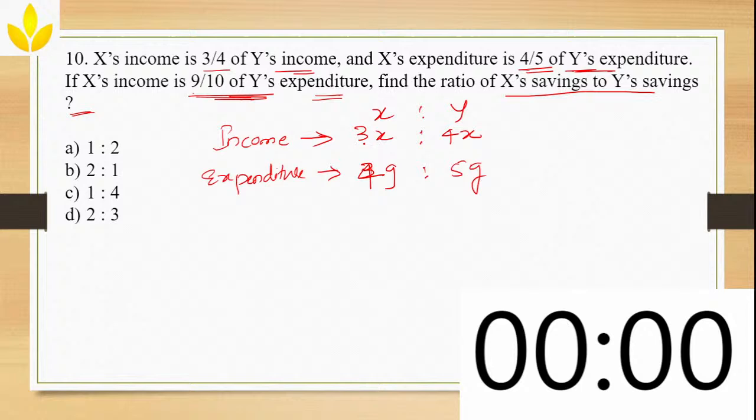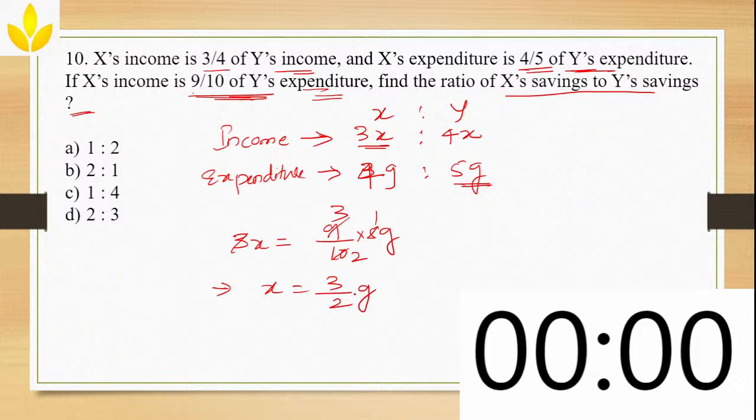So what have I taken as X's income? 3x. 3x is equal to how much? 9/10 of Y's expenditure. What is Y's expenditure? Which is 5G. Correct? So you can even simplify this. 3 1s are 3, 3 3s are 9, 5 1s are 5, 2 5s are 10. So x is equal to 3/2 G.